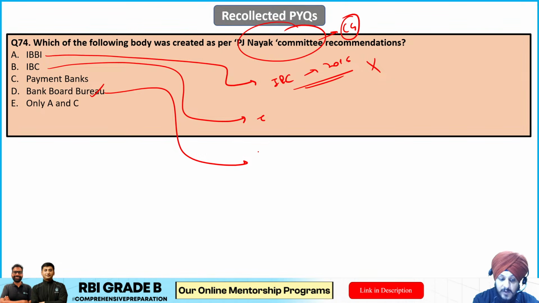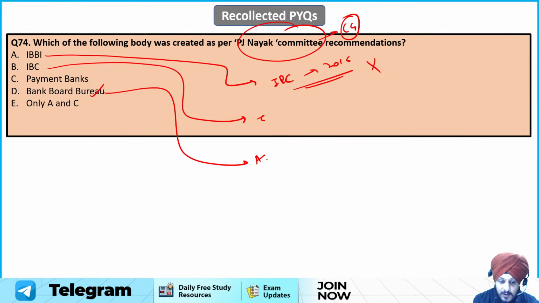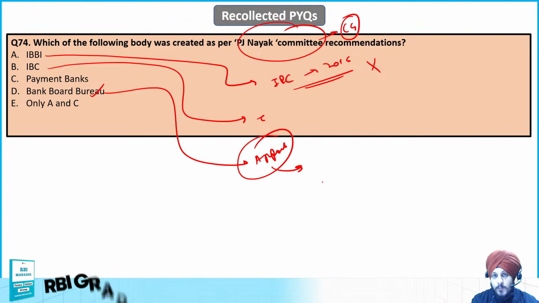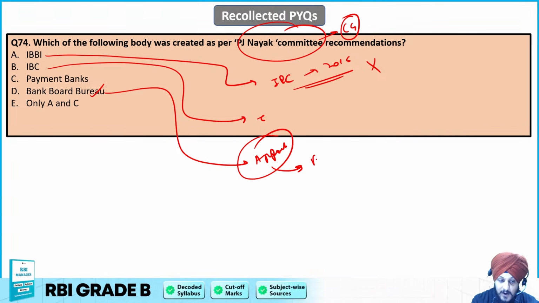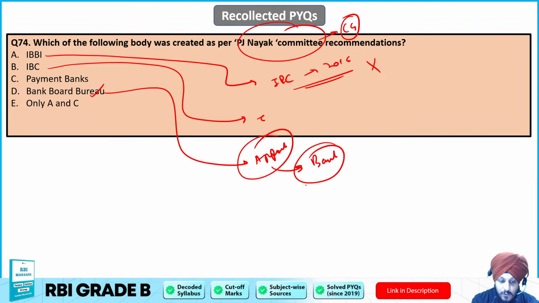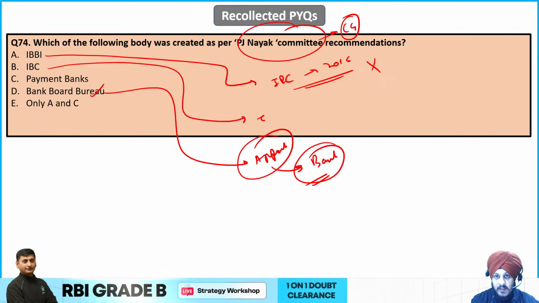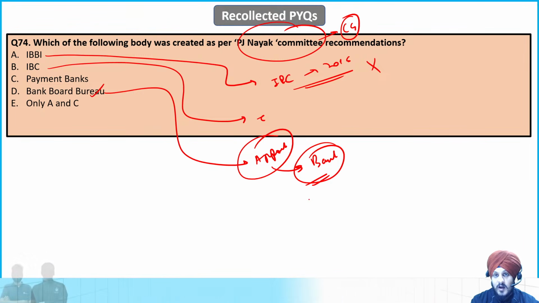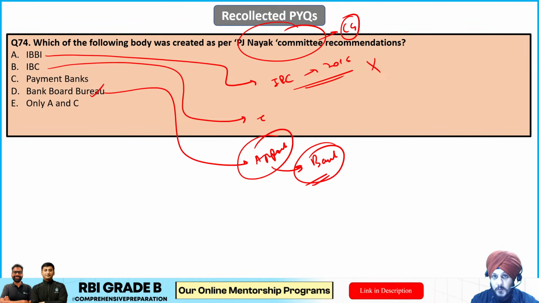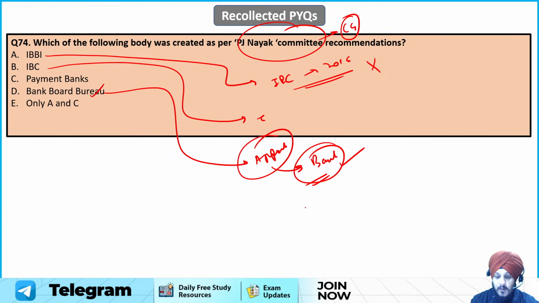So the Bank Board Bureau was formed in order to appoint the top management individuals as a part of the bank, right? In order to appoint or recommend the heads of the public sector banks and the financial institutions, that was the job of the Bank Board Bureau, so that the public sector banks can appoint these individuals with full transparency and integrity. That is why it was formed, so that these heads can be appointed. But as I told you, because of legal challenges, it could not survive.